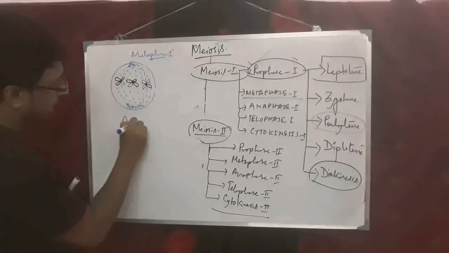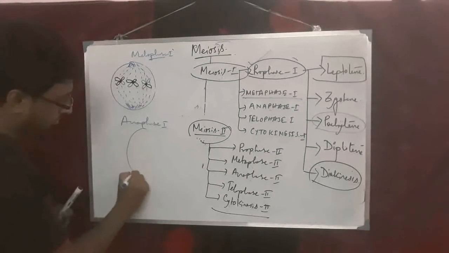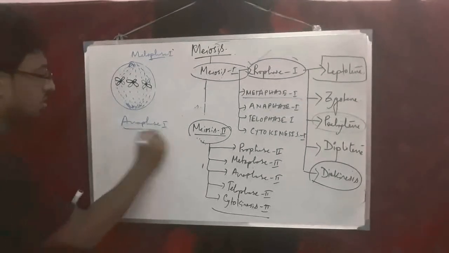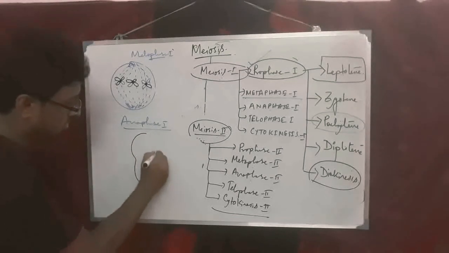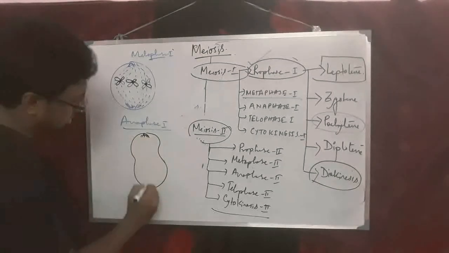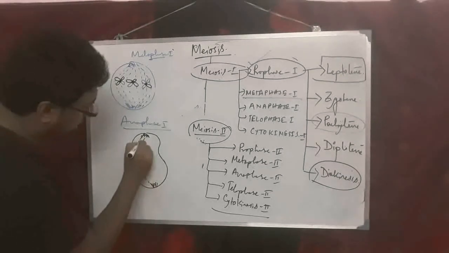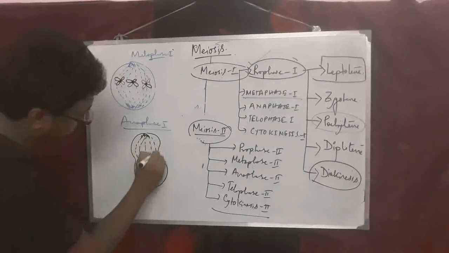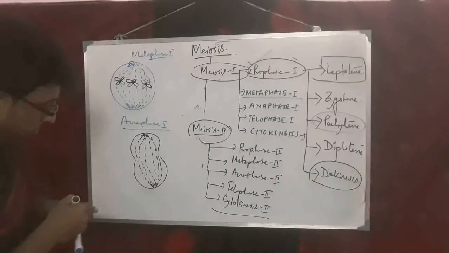So in anaphase 1, there is formation of cell furrows and the asters, and these form the nuclear spindle, or especially the spindle fibers. A few chromosomes are going towards the north pole.